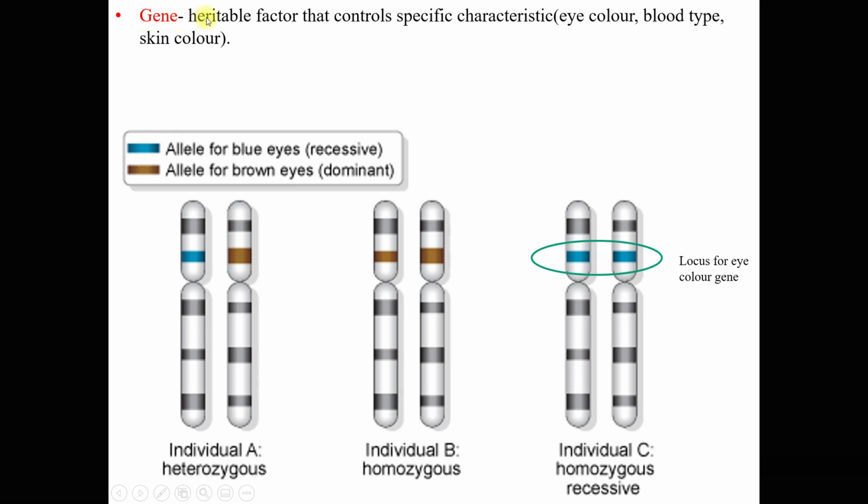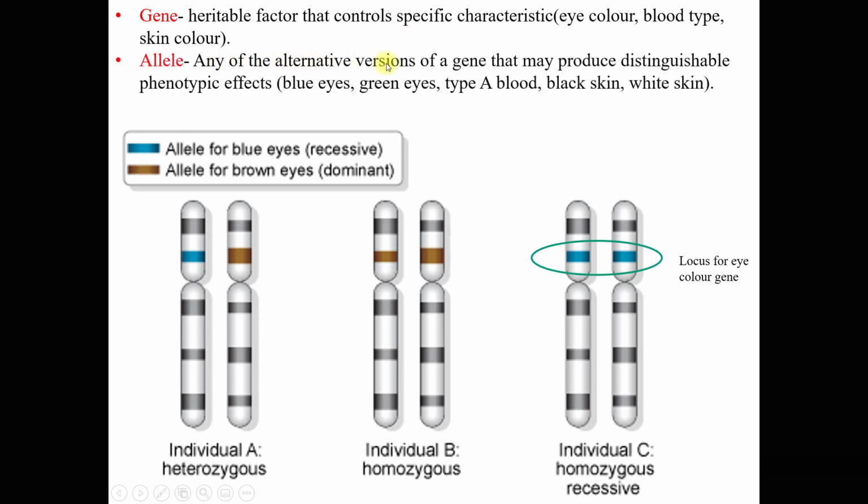So, gene is a heritable factor that controls specific characteristics such as eye color, blood type, or skin color. Okay, and allele is any of the alternative versions of a gene that may produce distinguishable phenotypic effects. Okay, so to make things simple, allele ni dia is more specific daripada gene. Contohnya kalau gene ini disebut eye color, but when it comes to allele, eye color ini mungkin blue eyes or green eyes. Okay.